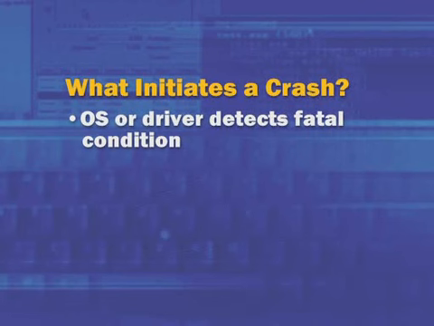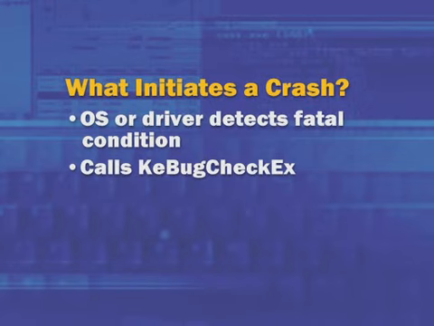Now, when Windows detects an internal inconsistency, a call is made to an internal function called KeBugCheckEx. This is a function in the operating system, documented in the device driver kit, available to device drivers to call if they find a consistency issue, some data structure that has contents, or a condition, that should never occur.